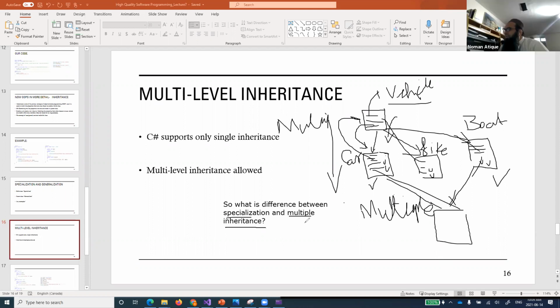What I was saying is that generally speaking, we might not compare these two. What we compare are specialization and generalization. If I ask you in this scenario, what is specialization? Specialization is going from vehicle to car, bike, and boat. And what is generalization? Going from car, bike, and boat to vehicle. It's not that we are using these features in this one. We are combining the common features into one new class, and then inheriting these classes from it. I hope that clears the concept.